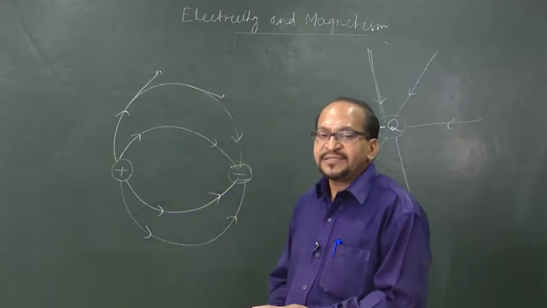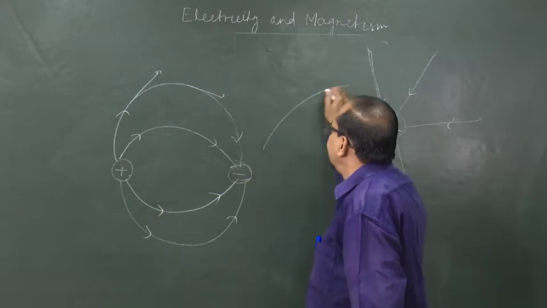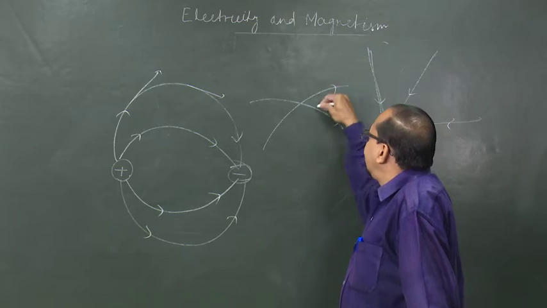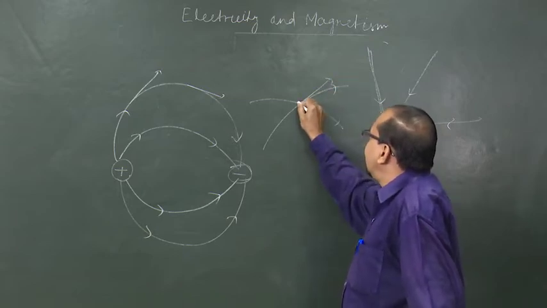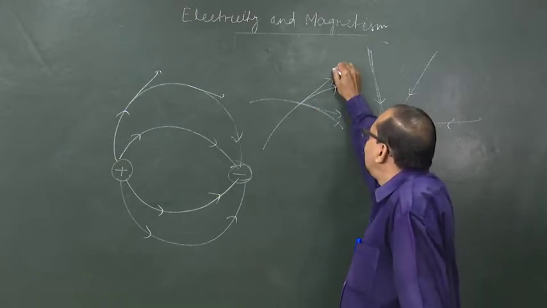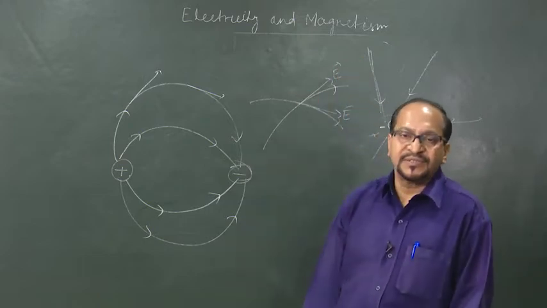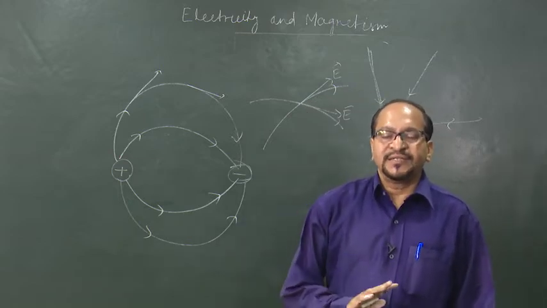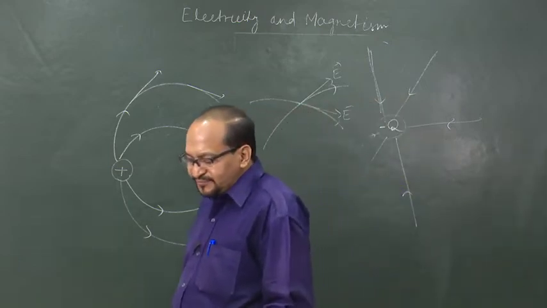And two field lines in an electric field never intersect each other, because for example, if I draw these two field lines and they intersect, then at the point of intersection I can draw two tangents to the two lines of force, and they would give two different directions of the same electric field at the same point, which is absurd. Therefore, two field lines never intersect each other. This is a property of electric field lines.